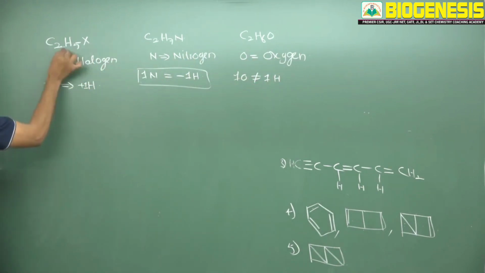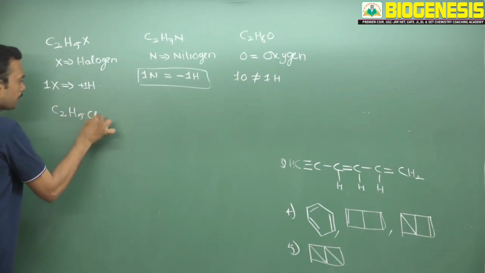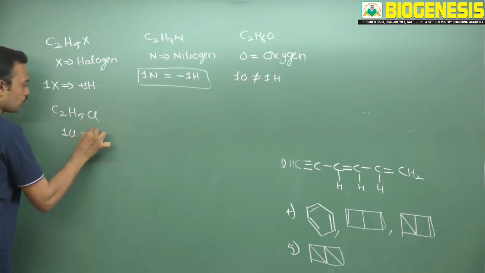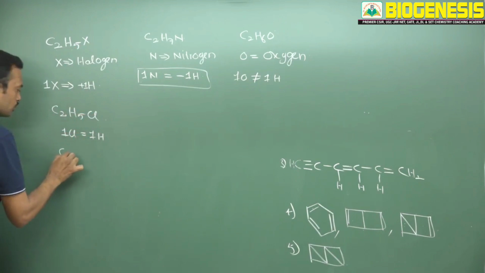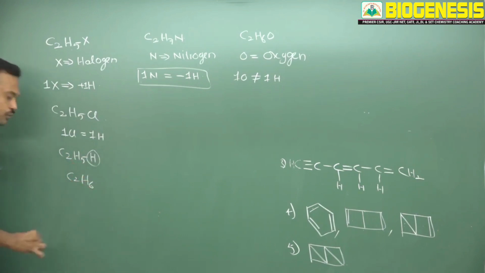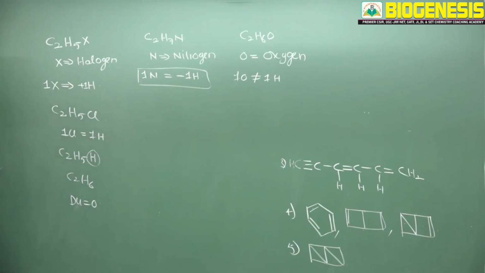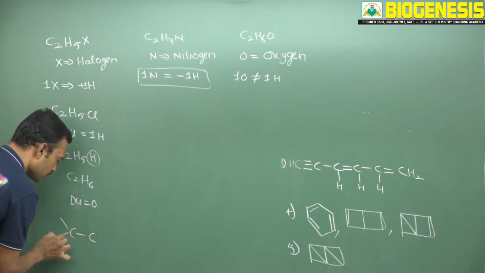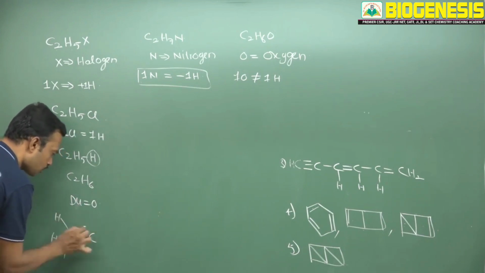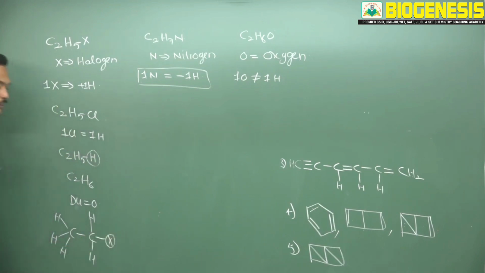See here, suppose C2H5X is given. Now this molecule I am writing like this, C2H5Cl. Now what I say is, one chlorine is equal to one hydrogen. So you just need to substitute, assuming C2H5 plus H, so this becomes C2H6. What is the degree of unsaturation? DU is equal to 0. No degree of unsaturation means it is a completely saturated molecule. Here carbon, hydrogens, and here I am writing one halogen, that is chlorine.